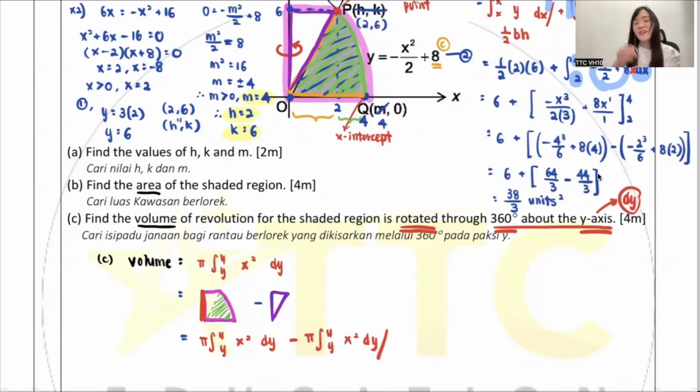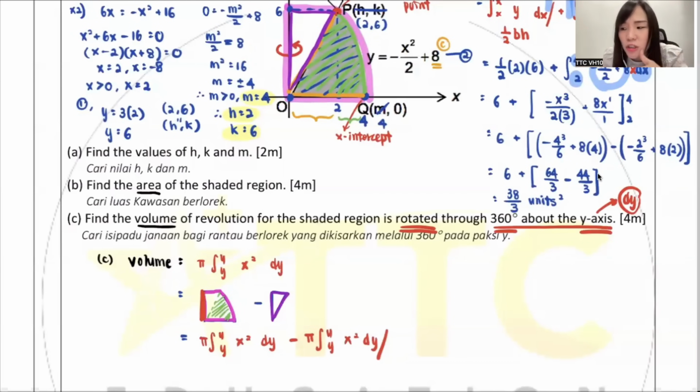Very good, Bennett. Okay, guys, I got people telling me, teacher, 1/2 base times height. It must be because it's too early and you haven't woken up yet. You shouldn't use 1/2 base times height. Think about it. 1/2 base times height is for finding the area of a right angle triangle. I'm not finding area. I'm finding volume. How can you use 1/2 base times height?